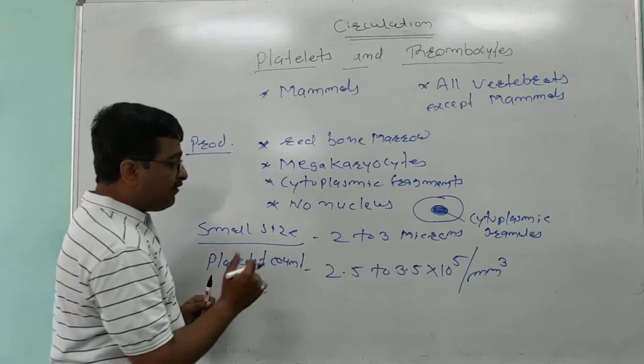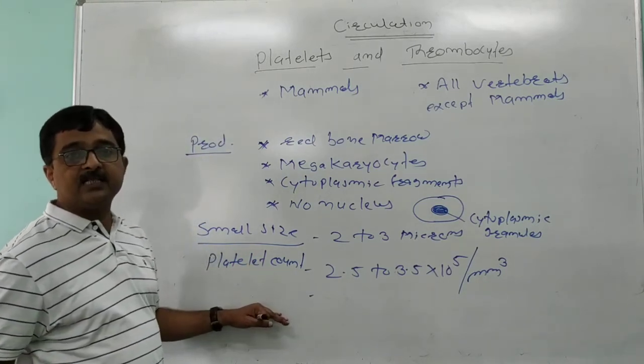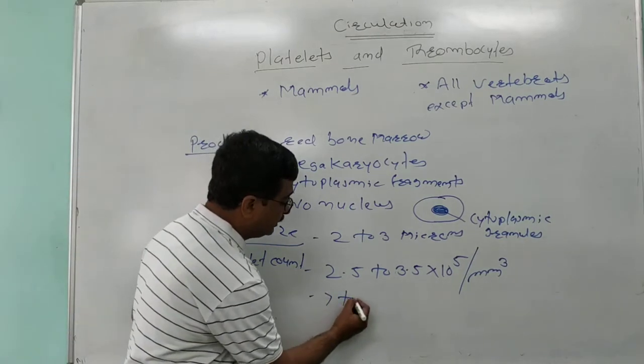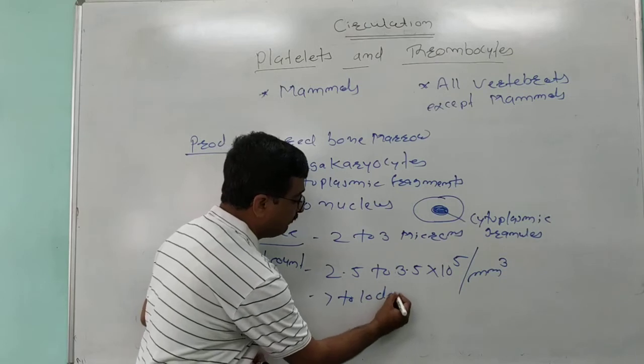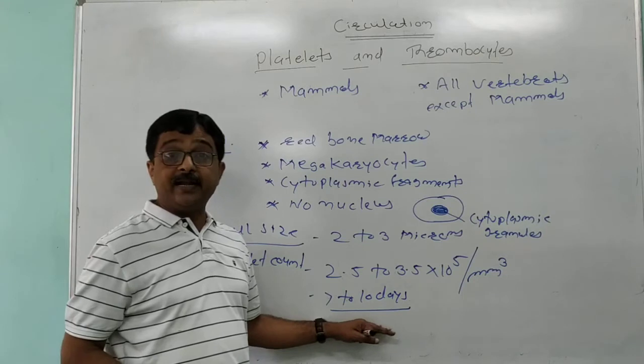The average lifespan of platelets is generally up to a week, between 7 to 10 days. So they have a very small time span of 7 to 10 days.